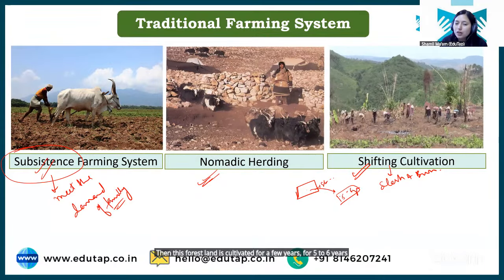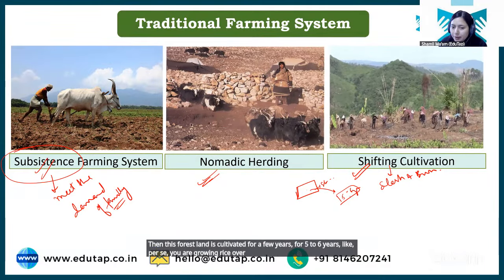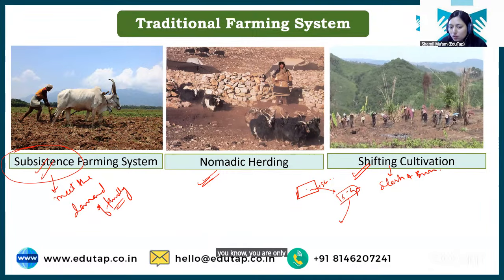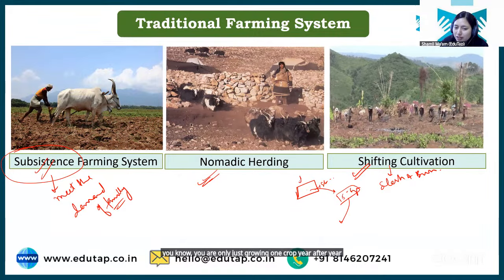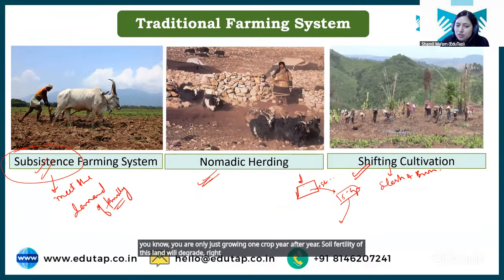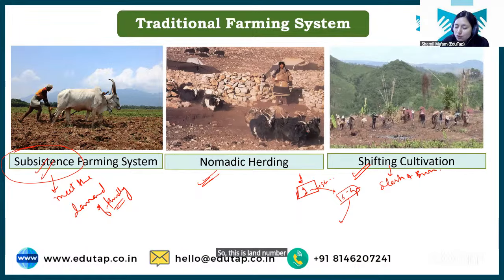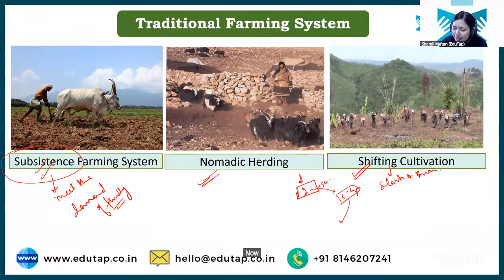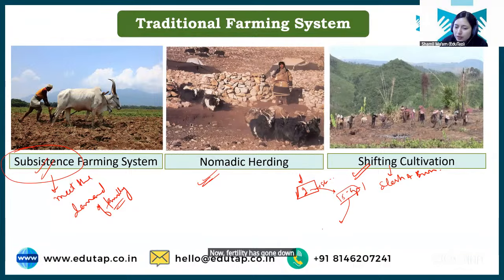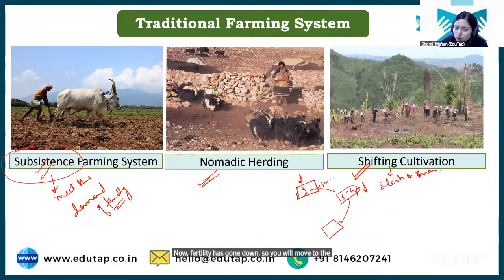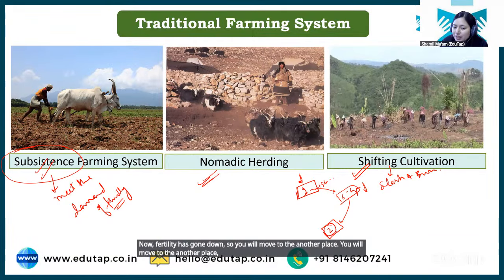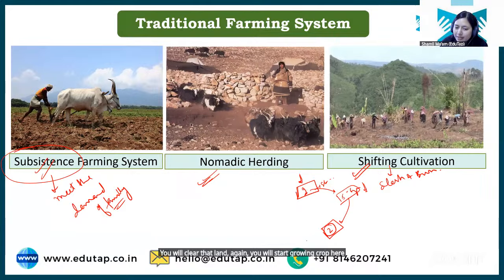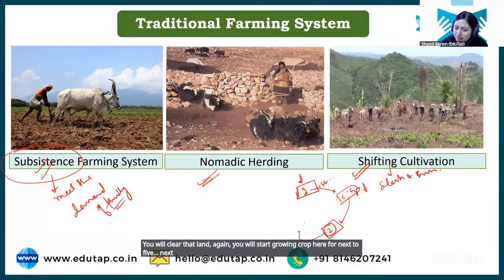Say you are growing rice over this piece of land, and you are just growing one crop year after year. Soil fertility of this land will degrade, right? So this is land number one. This land is cultivated for 5 to 6 years. Now fertility has gone down, so you will move to another place, you will clear that land again, and you will start growing crops there for the next 5 to 6 years.